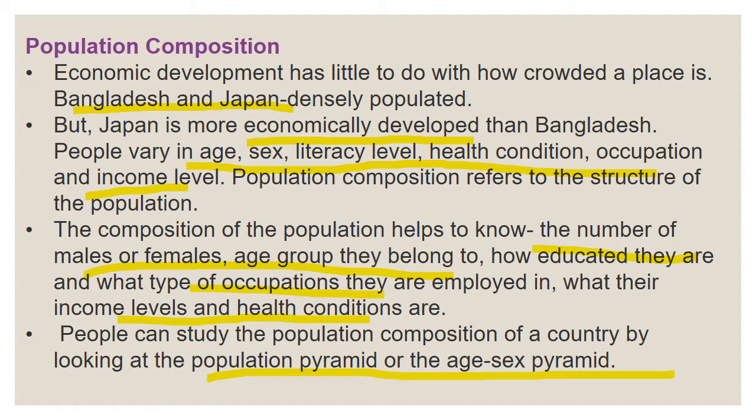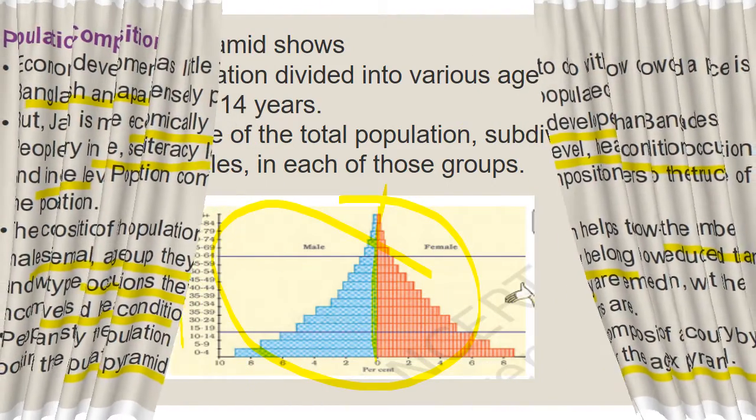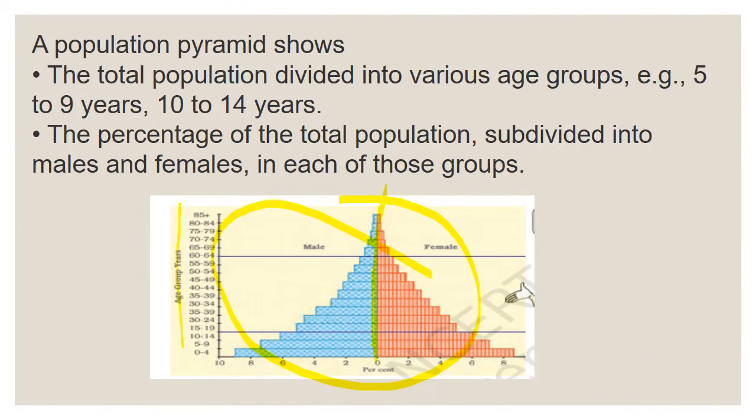Understood, children? People can study the population composition of a country by looking at a population pyramid or the age-sex pyramid. So, using a population pyramid, we can get the composition ideas. Look here. This is the population pyramid that shows the total population divided into various age groups. For example, 5 to 9, 10 to 14, these are the age groups, and the percentage of the total population is divided into male and female.